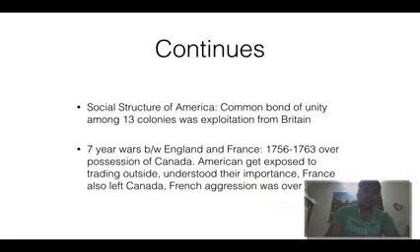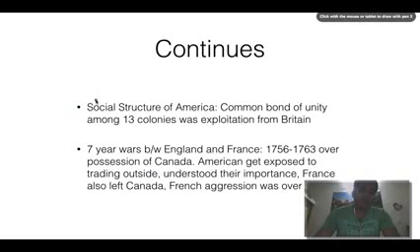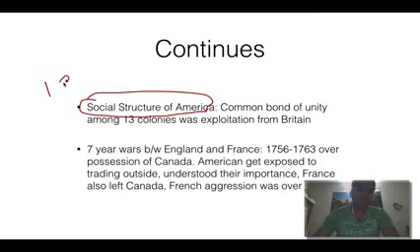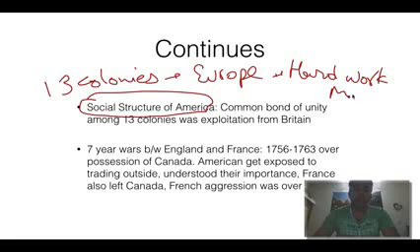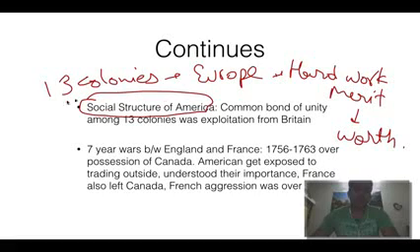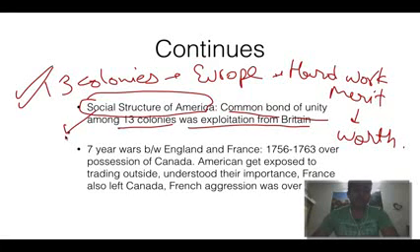The reasons continue. The important reason was the social structure of America. See, there were 13 colonies, and most of them were migrants from Europe. So there was no common thread except hard work, and merit alone should determine a person's worth. These are the American tenets still holding today. Then the common bond of unity among the 13 colonies was exploitation from Britain, because all were exploited by Britain, so that was the common underlying bond. The thread of unity was the exploitation from Britain.